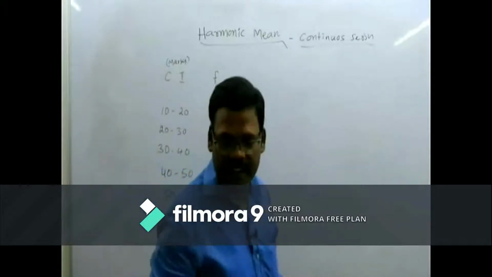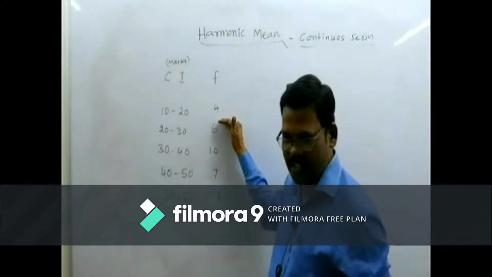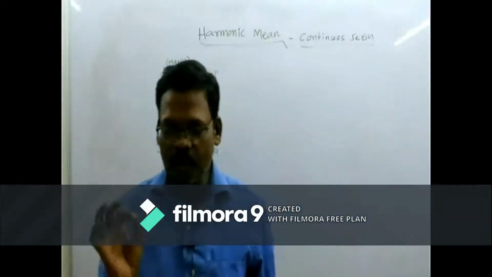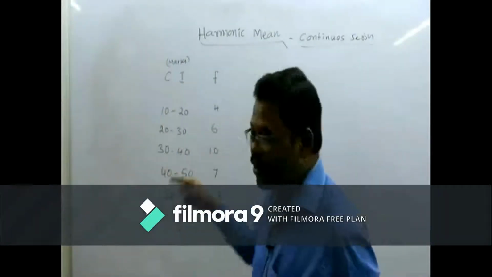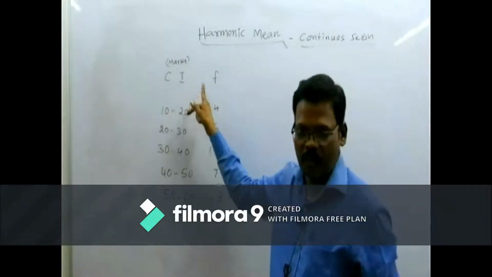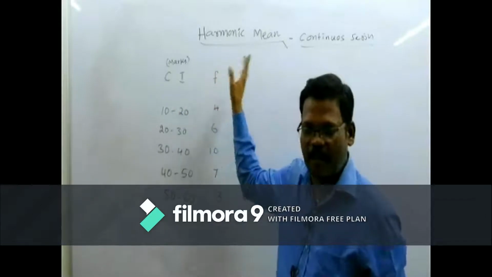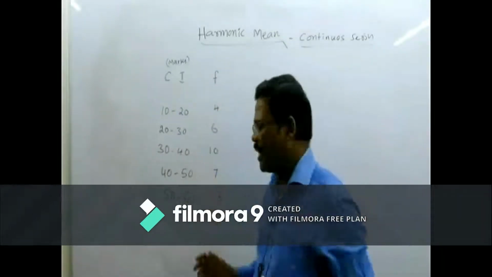Since there is a class interval along with the frequency, immediately we can come to the conclusion that we have to use the continuous series. Why do we use the continuous series here? Because whenever there is a class interval in the given data, definitely it is part of the continuous series. Blindly we have to remember it like that.